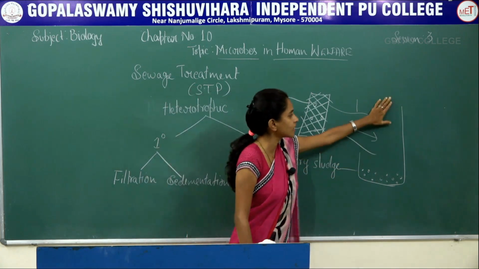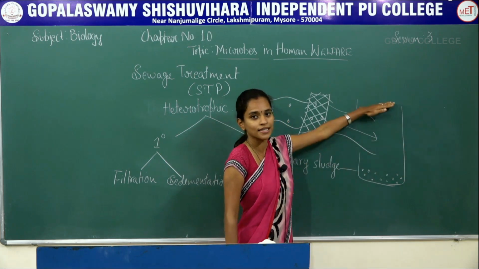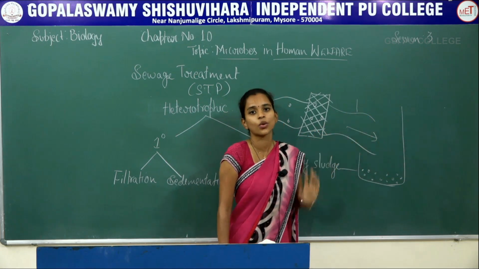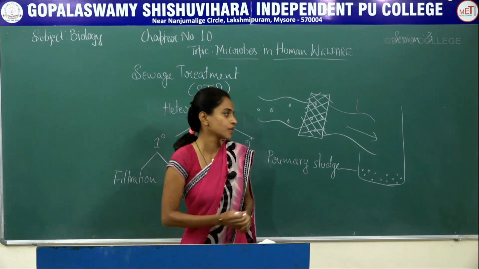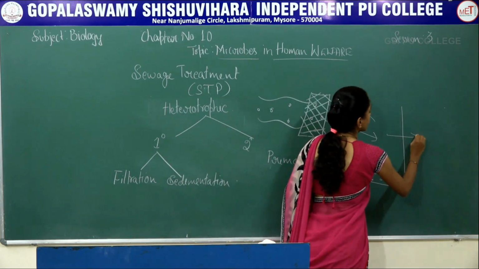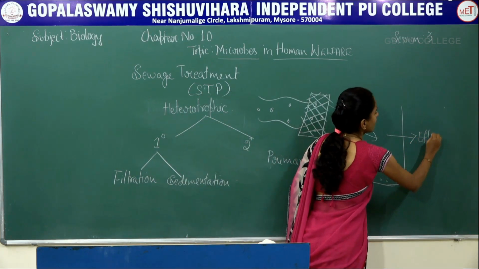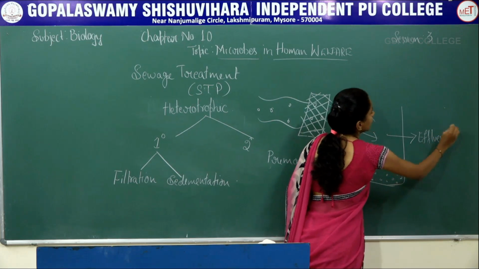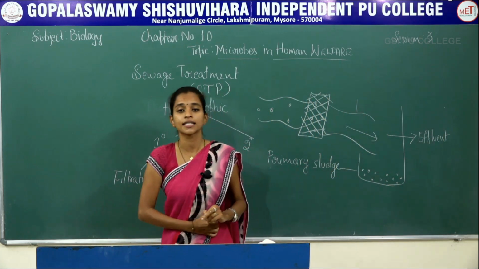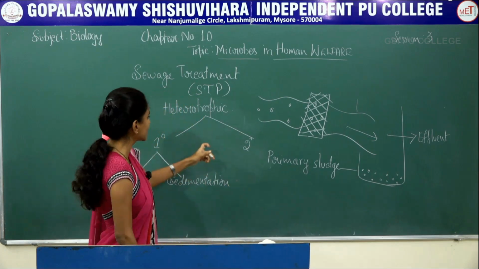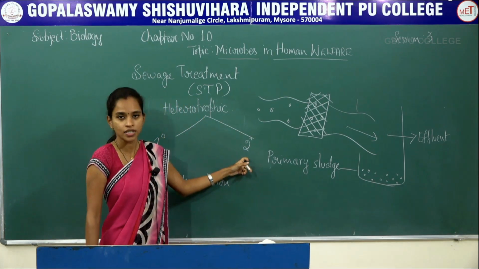And the rest, which is present in the upper region, is termed effluent. So the primary sludge is at the bottom and the part above it is called effluent. Now this effluent is transferred to the second step, that is, secondary treatment.